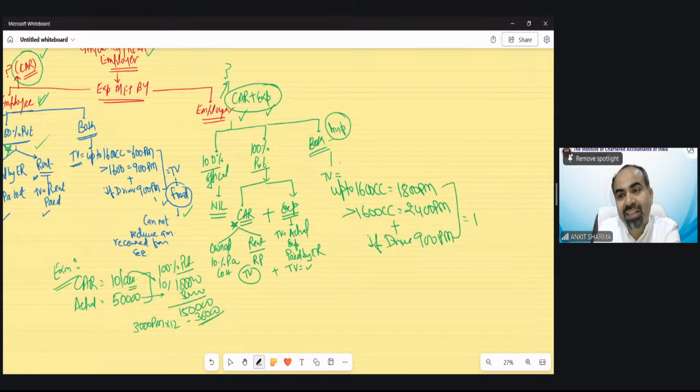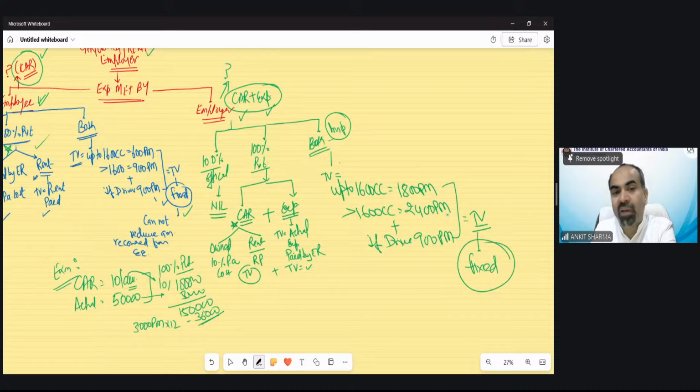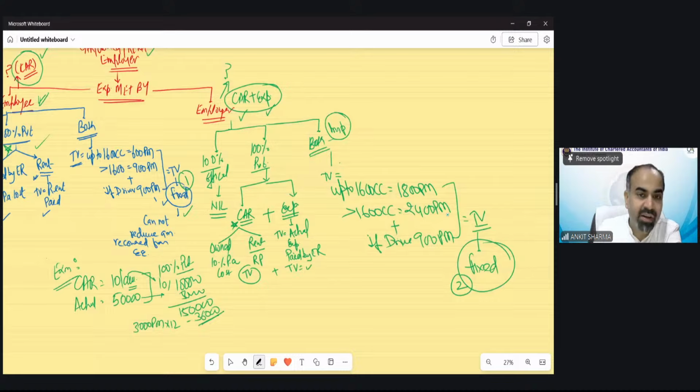This is the taxable value as the case may be. If no driver, whether 1800 or 2400 would be taxable per month. If driver, then 1800 plus 900 or 2400 plus 900 is going to be your taxable value. And this one is also fixed. So there are two fixed cases. The first one is this one and the second one is this one. In this case also, if anything has been recovered, that cannot be reduced from the perquisite value. This is the car perquisite.